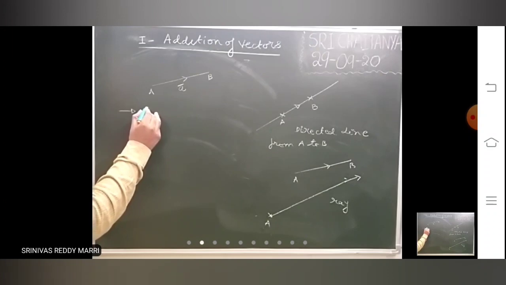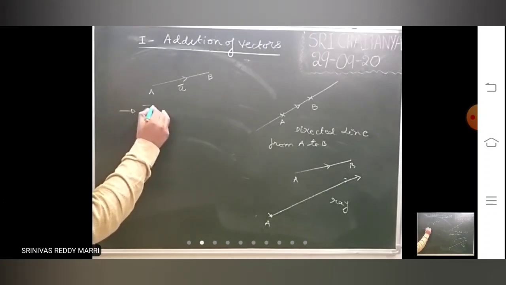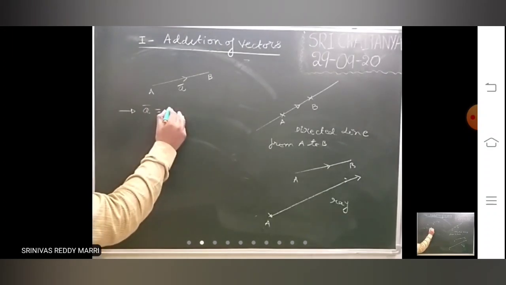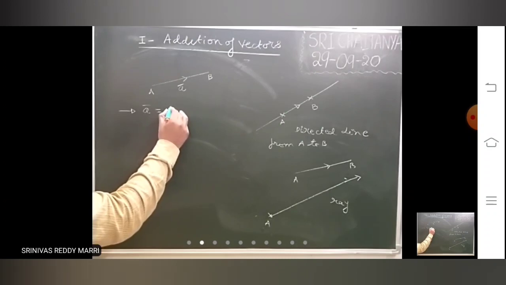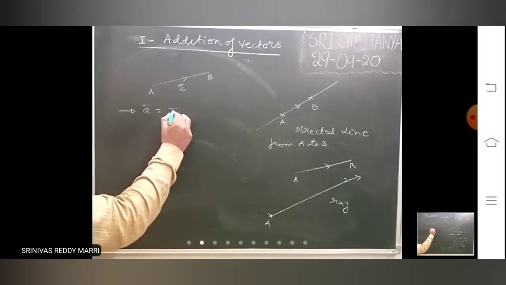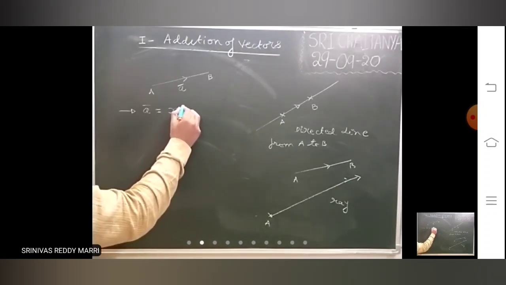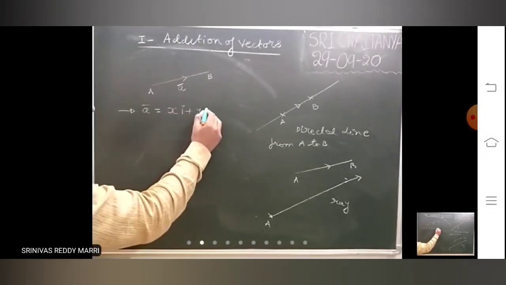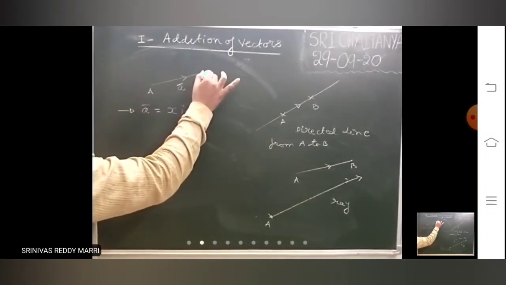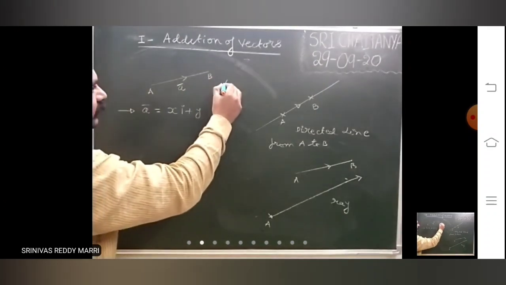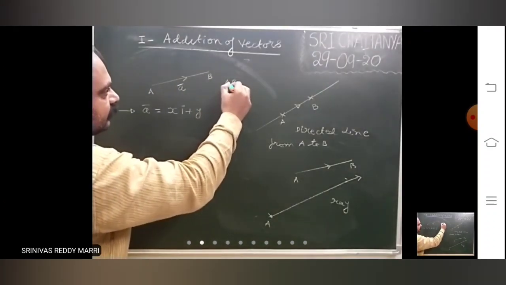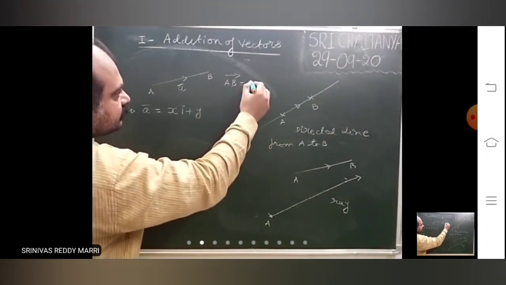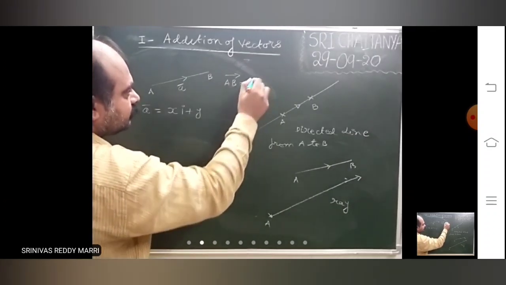As we have touched on in physics, I will tell you afterwards why you have to write like this. For the time being, let us see how to calculate the magnitude of a vector. Suppose AB bar is A bar. Here AB bar is nothing but A bar, let us say.